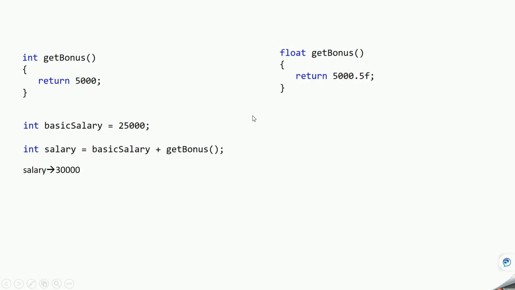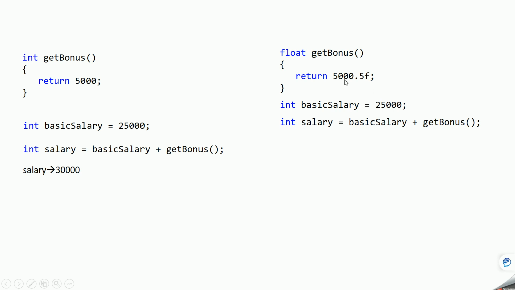Next, if our bonus return type is changed and now it is returning some floating point data, what will happen if you try calculating the salary using the same expression? Salary type is integer but the result will be of type floating point, meaning decimal value.